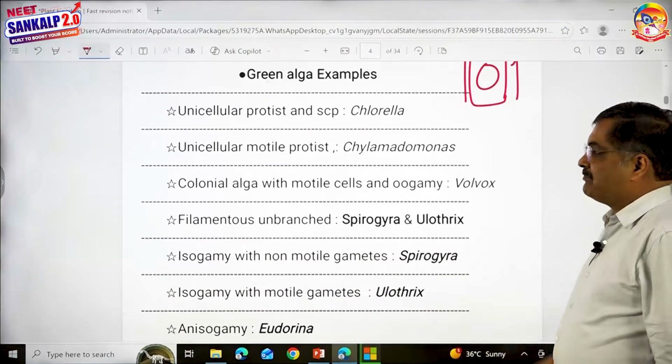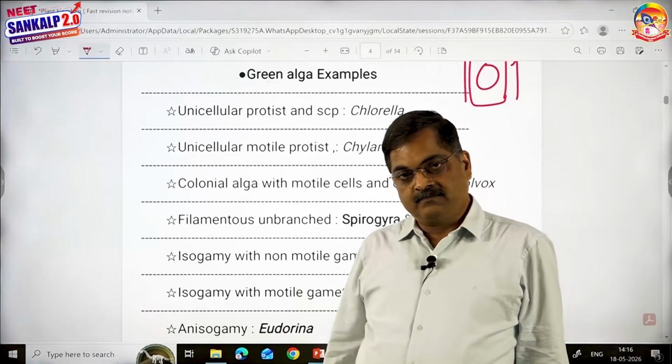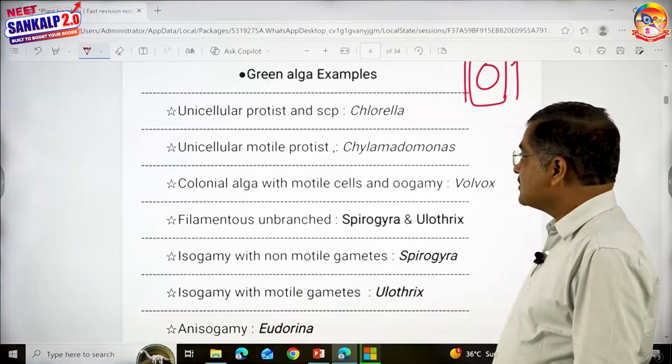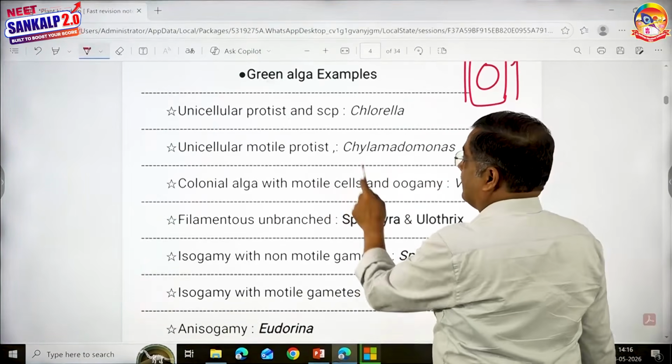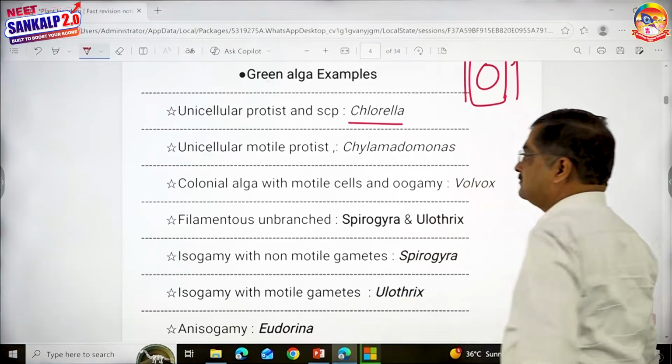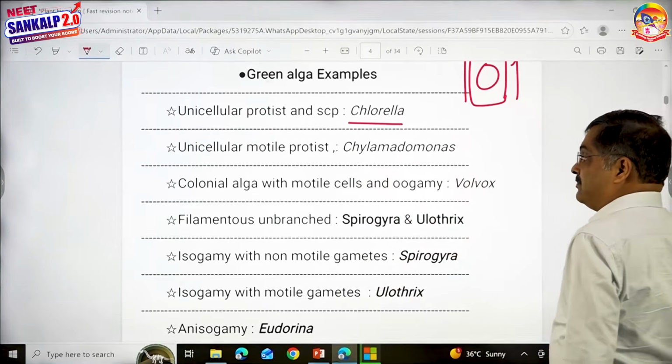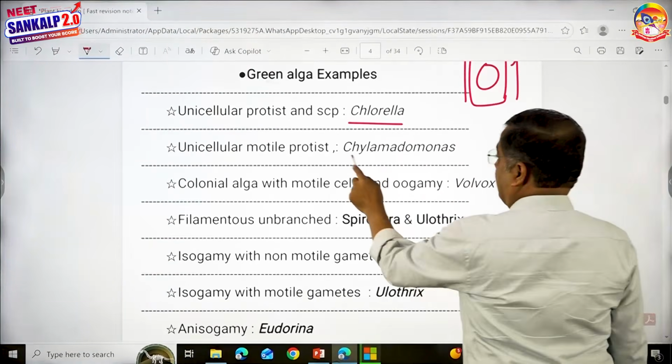Children, some of the examples of green alga I have listed here. In fact, you know it. Just go through this. Unicellular protista and SCP, Chlorella. Unicellular motile protist and also a green alga, Chlamydomonas.